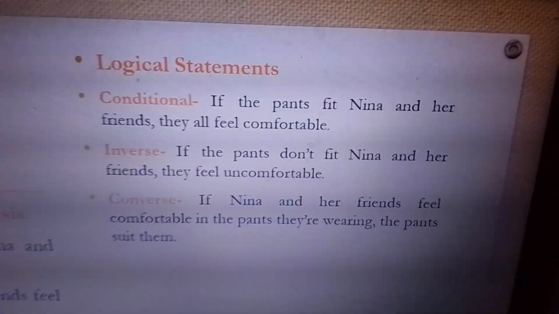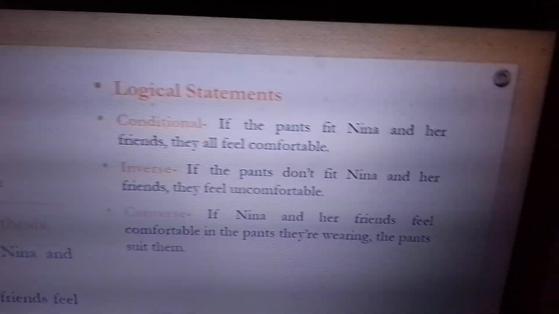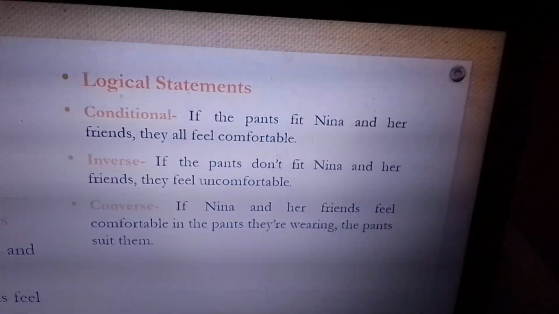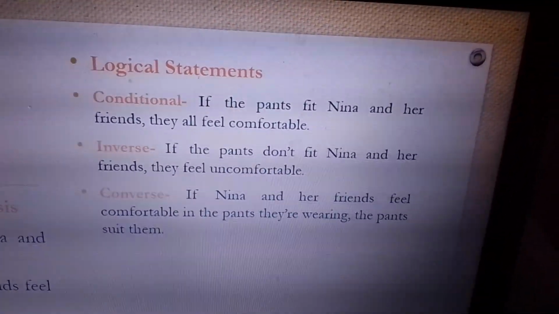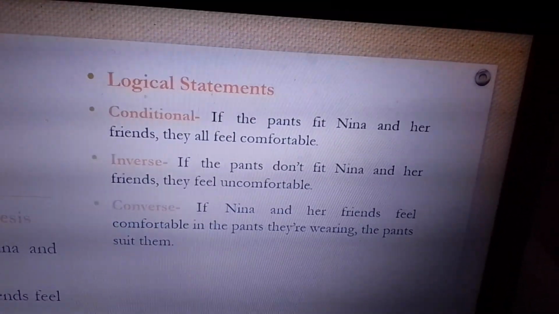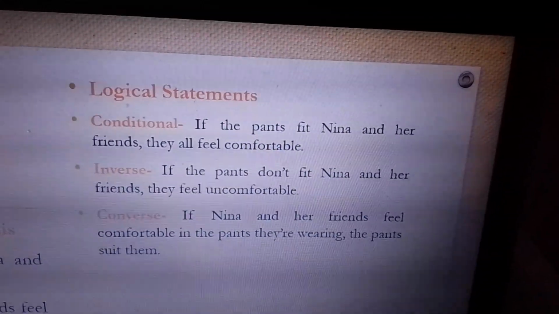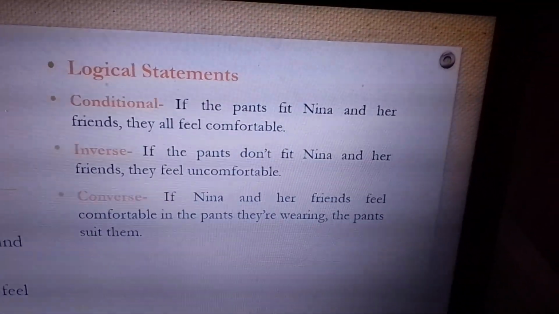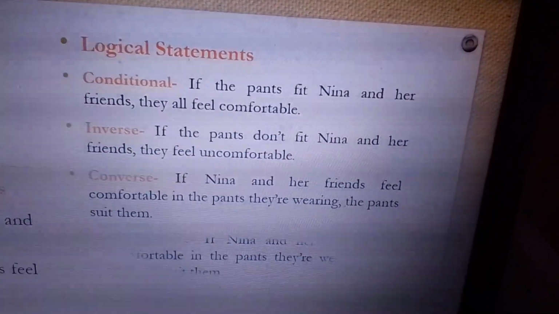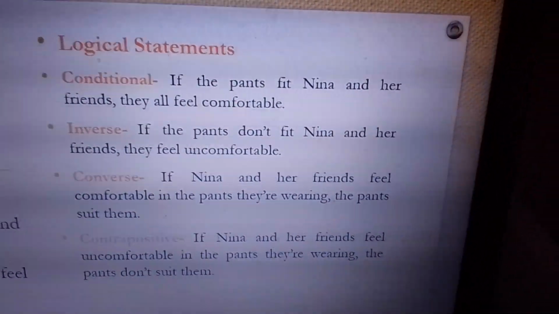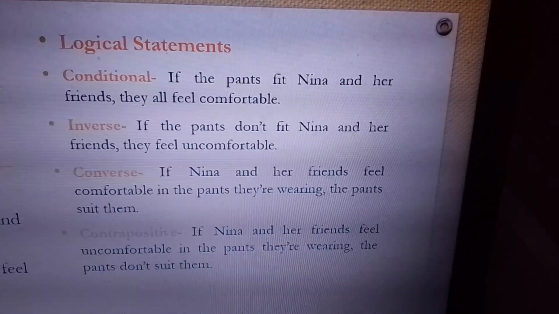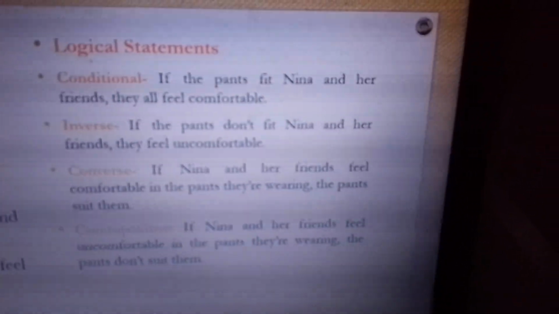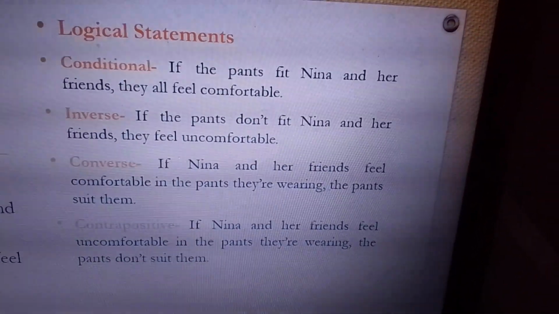And then sa converse, if Nina and all her friends feel comfortable in the pants they're wearing, then the pants suit them. Dapat that's supposed to be conditional. If Nina and her friends feel comfortable in the pants they're wearing, the pants should suit them. At saka yung inverse naman, the literal inverse is, if Nina and her friends feel uncomfortable in the pants they're wearing, then the pants don't suit them. That is the inverse.